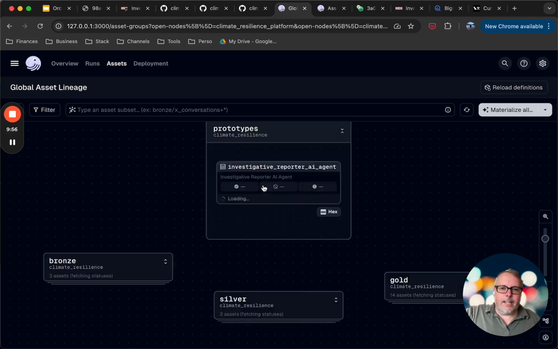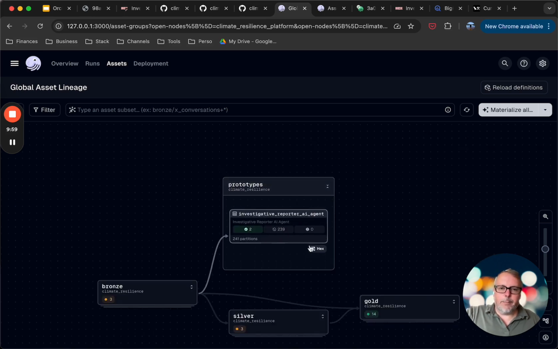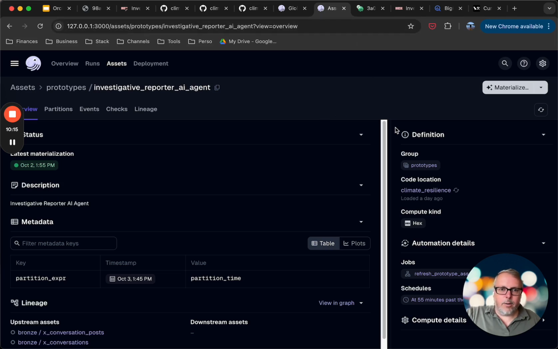And then here in prototype, this is where I'm invoking my AI agent. So I'm grabbing completed conversations, and then I'm running the agent on top of those conversations so that it can output a brief.